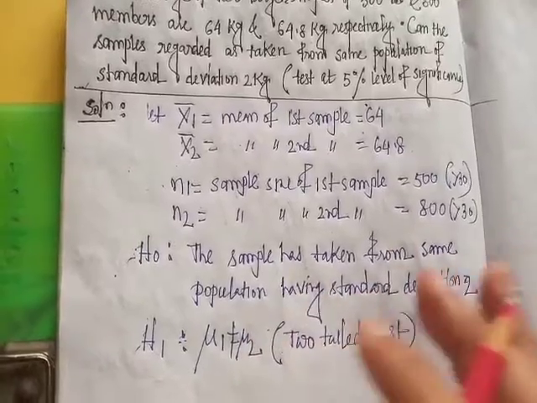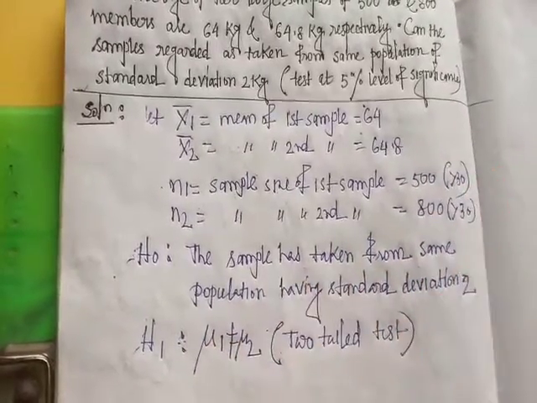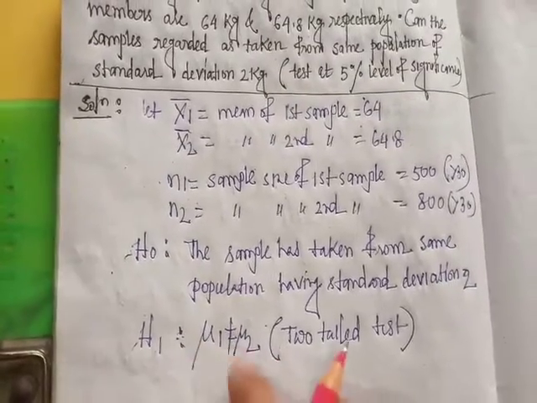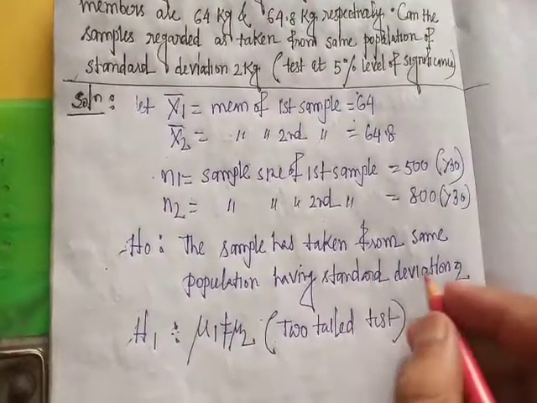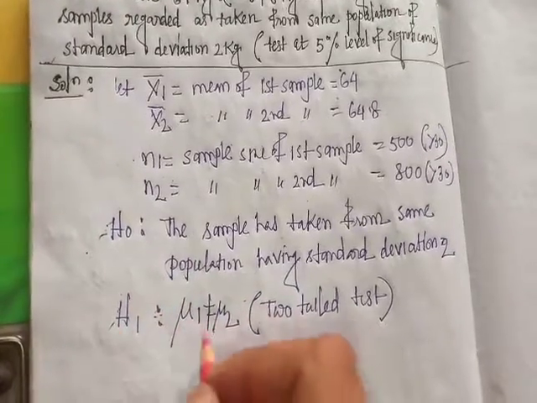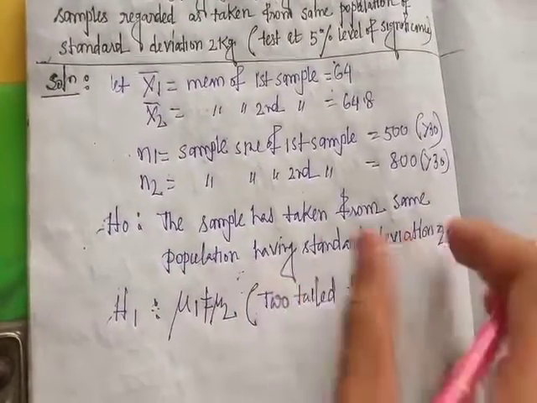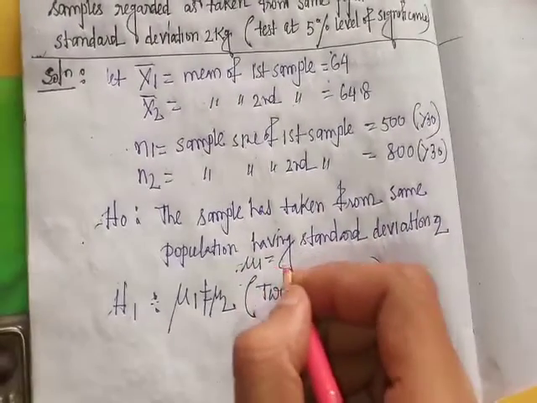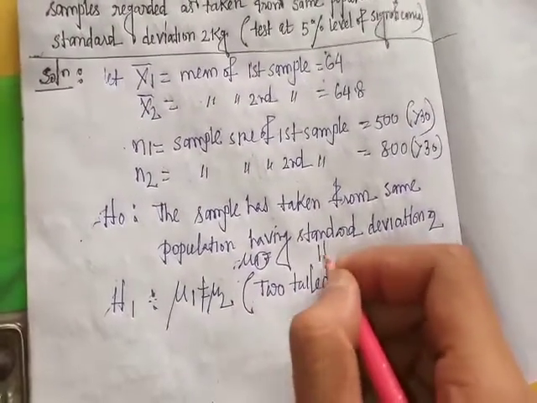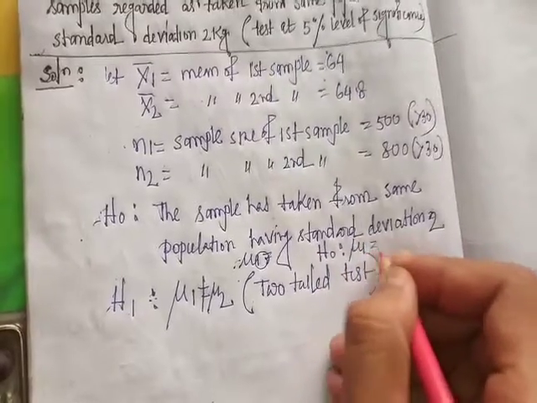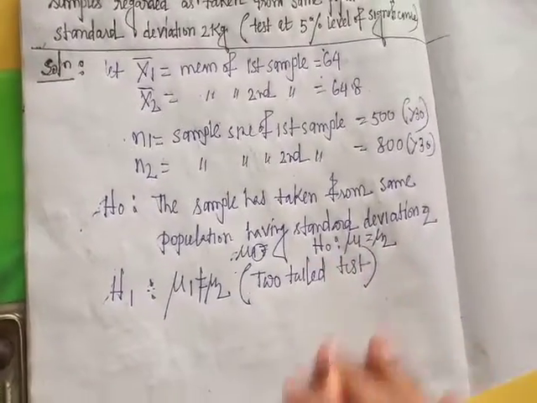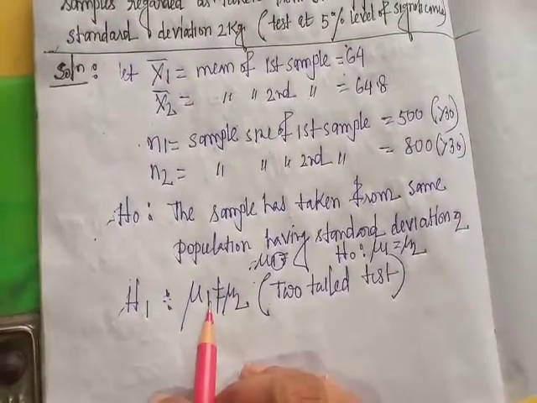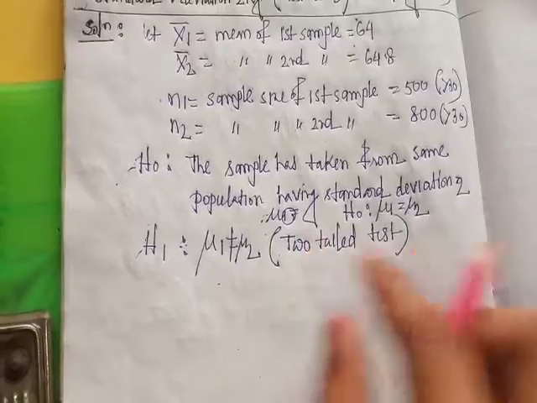The alternative hypothesis will be the complement of the null hypothesis. Same population means mu1 equal to mu2, and the alternative is mu1 not equal to mu2. So this is a two-tailed test.